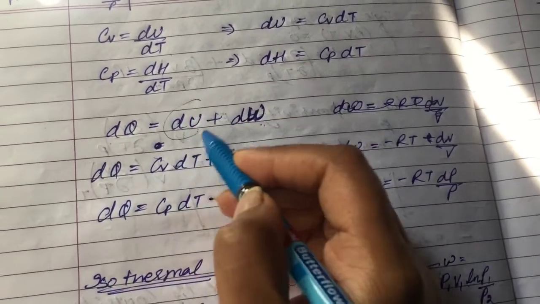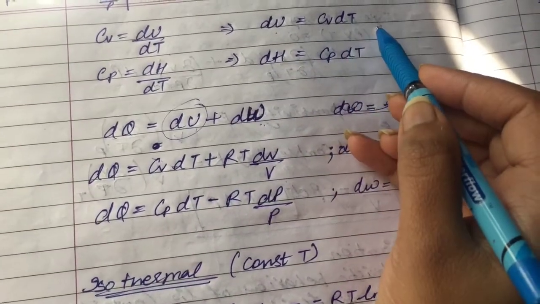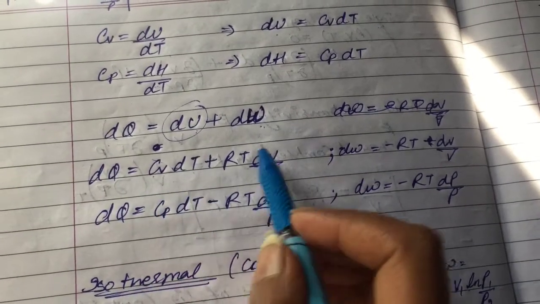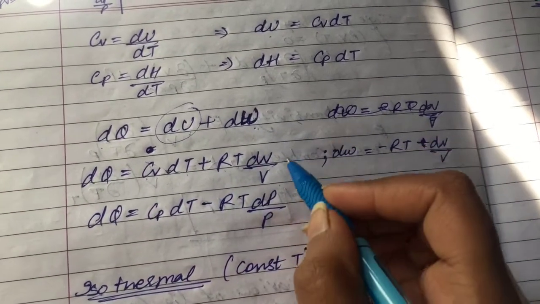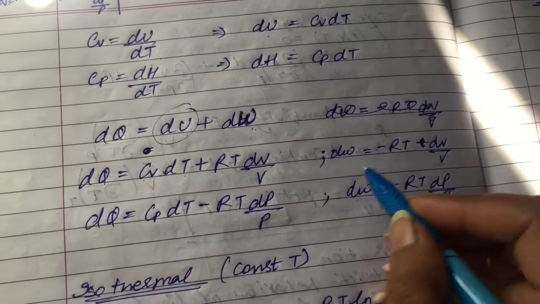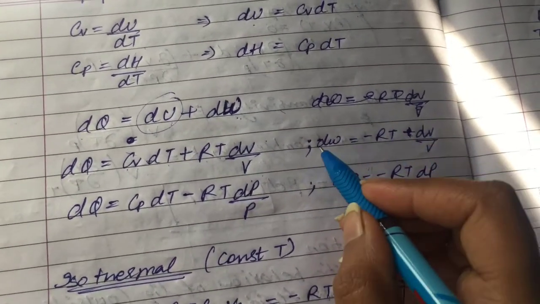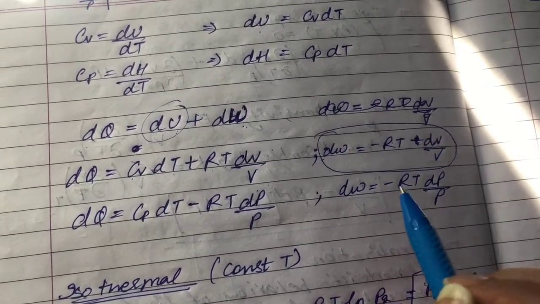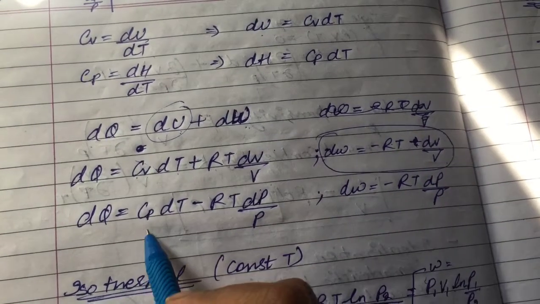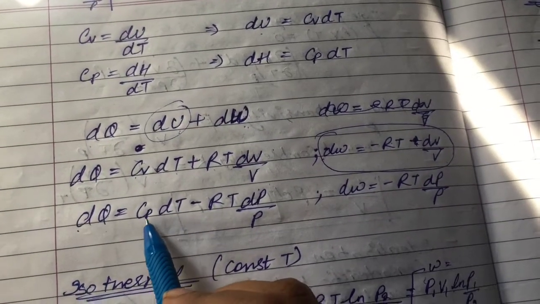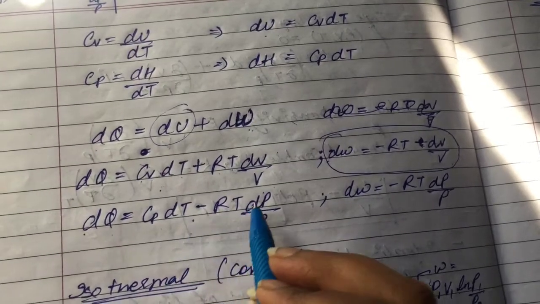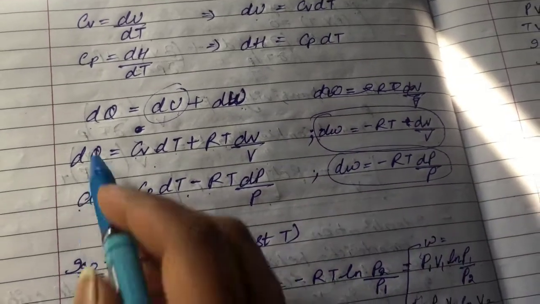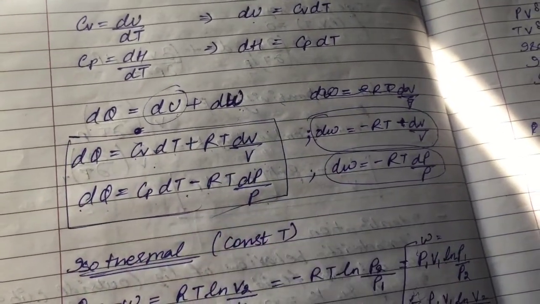So in place of dU we can put Cv dT, and it comes out to be Cv dT plus RT dV by V, because dW we know is RT dV by V, and dQ is equal to Cp dT minus RT dP by P. So dQ can be written in these two forms as well.